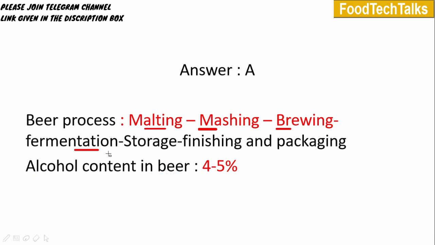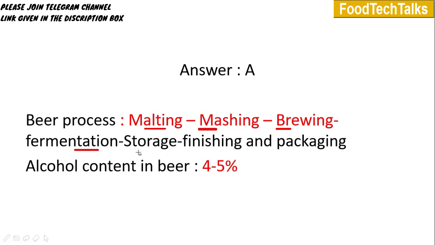Next step is fermentation. During fermentation, we will add yeast cells or Saccharomyces into it and keep it at 3 to 14 degrees Celsius for 9 days. Yeast can be of two types, ale and lager. Ale type means top fermenting yeast. The optimum temperature for fermentation for ale is 15 to 20 degrees Celsius. It will give a pale black opaque appearance to the beer. Next is lager. Lager is bottom fermenting yeast. Its optimum temperature is 10 degrees Celsius. It is also called Carlsbergensis. It will give light color to the beer.